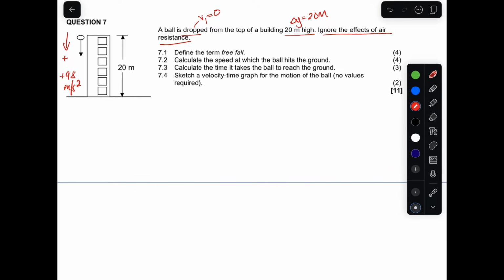7.1, it says define the term free fall. A free fall, as I've mentioned before, is the motion of an object under the influence of gravitational force only, or the weight only. It is motion in which the only force that is acting is the gravitational force.